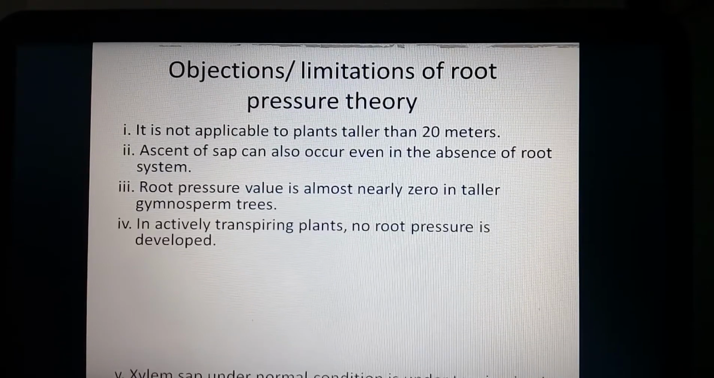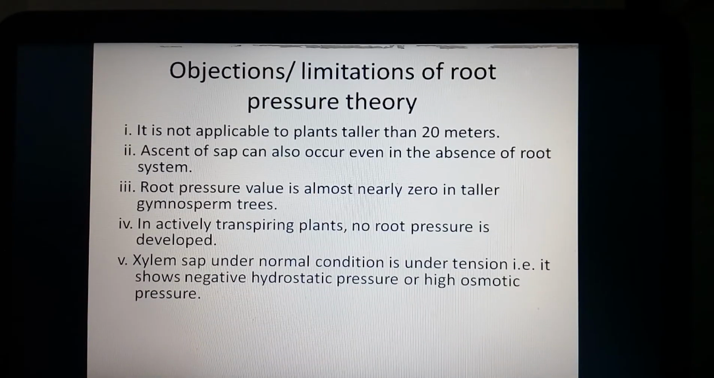The next, in actively transpiring plants, no root pressure is developed. If the transpiration process is higher, they show a transpiration pull. Continuously water is pulled from the root towards the xylem and from xylem towards the aerial part of the plant body. That means it does not give the chance to develop the hydrostatic pressure in the cortical region, or root pressure in the cortical cells. Next, xylem sap under normal condition is under tension. That means it shows negative hydrostatic pressure or high osmotic pressure.